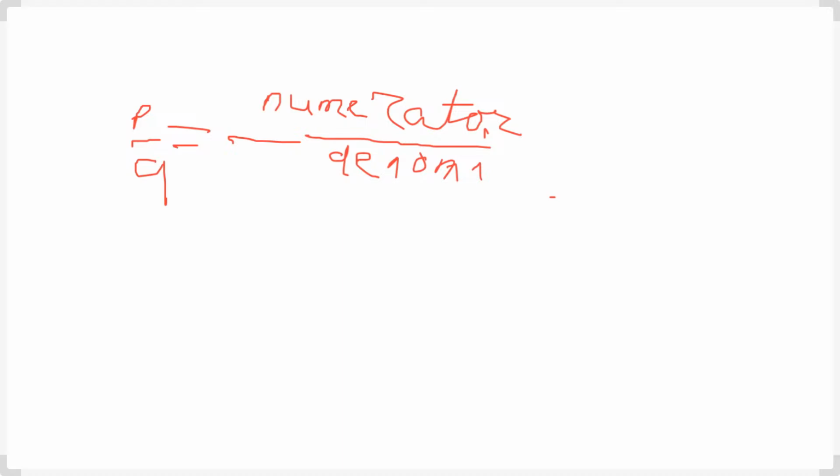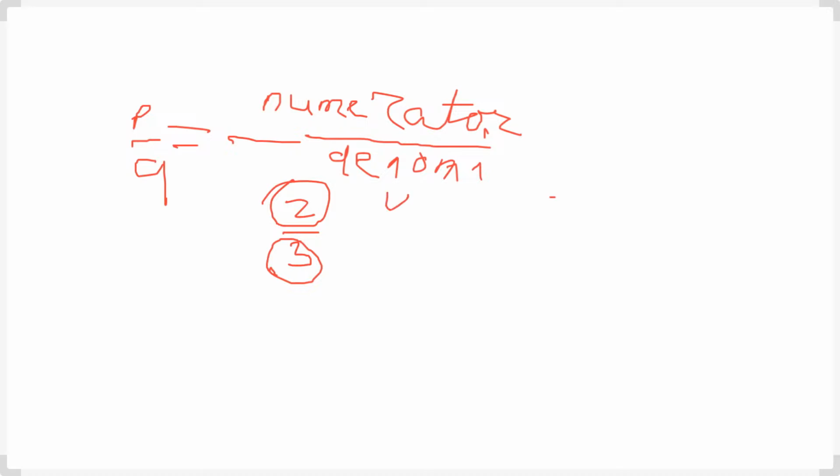Like you see here, 2 by 3. Can you tell which is the numerator here? The numerator is 2. What is the denominator here? The denominator is 3. So it is a rational number. Now it is in standard form also.